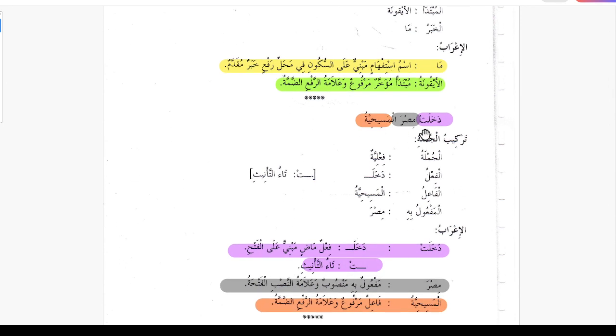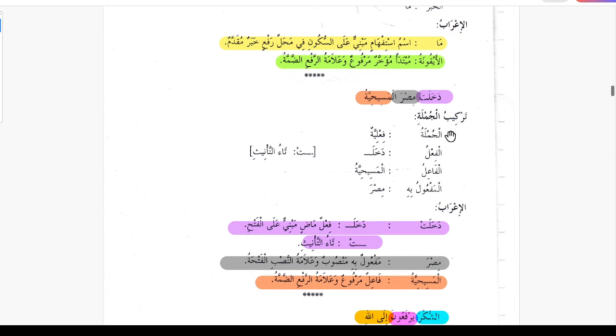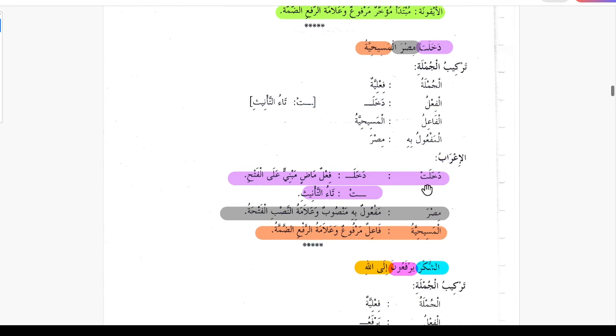Okay, so now just some i'rab on jumla fi'liya. Dakhalat Misra al misihiyatu, the Christianity entered Egypt. So this is jumla fi'liya, al fi'lu is dakhala, and ta is ta'u tanis, feminine, for hiya: huwa dakhala, hiya dakhalat. Al fa'il is masihiyatu, and Misra is maf'ul bihi. So how can we put i'rab here?